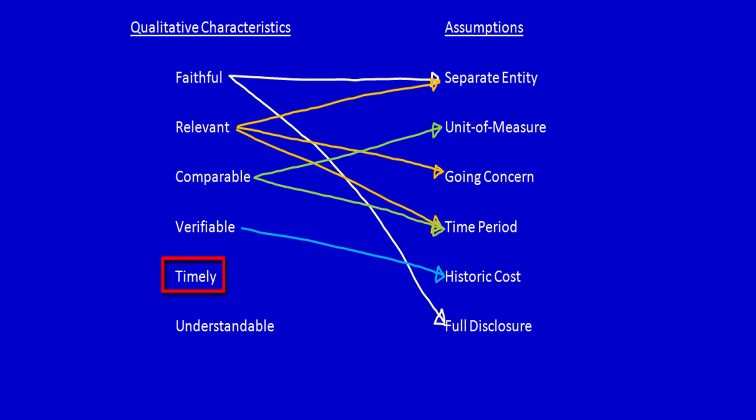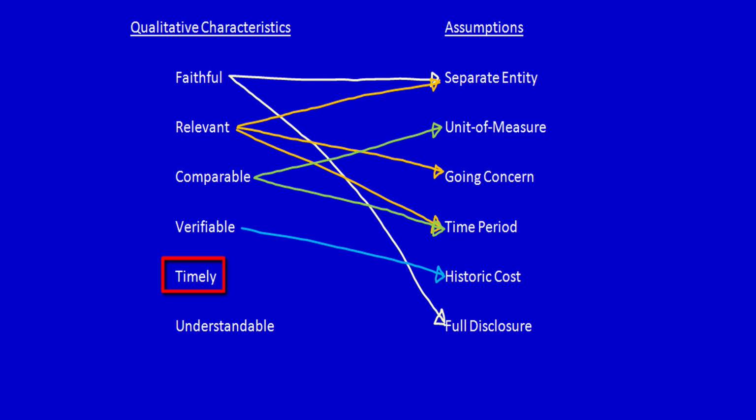Now let's look at timely. Timely means that information is given to the stakeholders quickly enough to still have the ability to change their mind. So for instance, if I get some new information within 2 or 3 days, that's far more valuable than getting that information in 2 years' time. Let's look at what it's connected to.